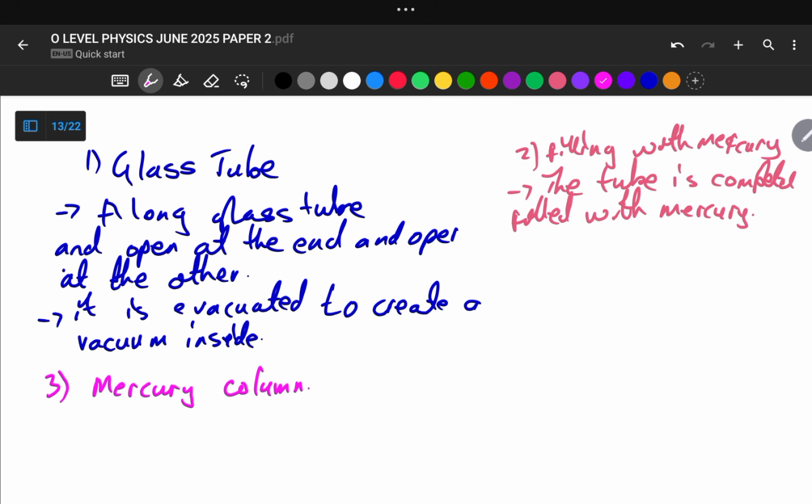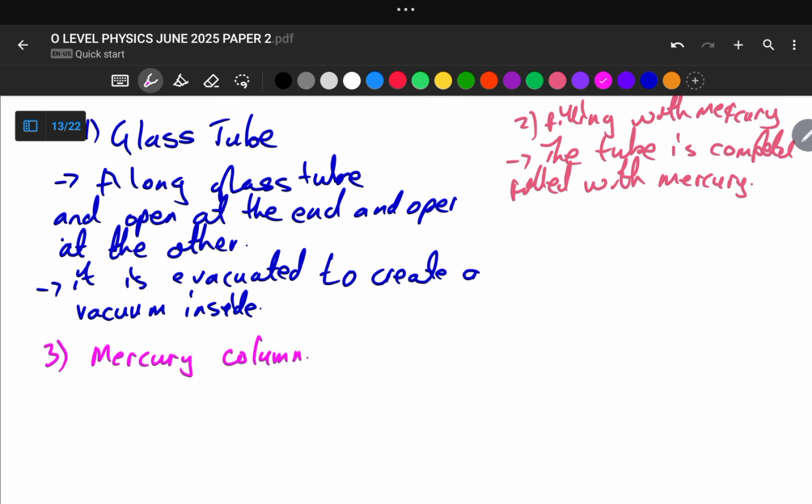This leaves a vacuum at the top of the tube, and the height of the mercury column remains balanced by the atmospheric pressure pushing on the mercury in the reservoir.